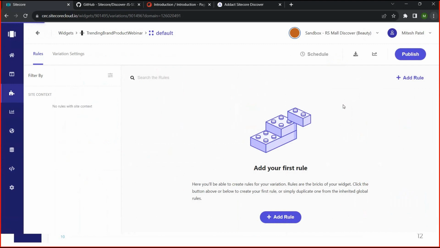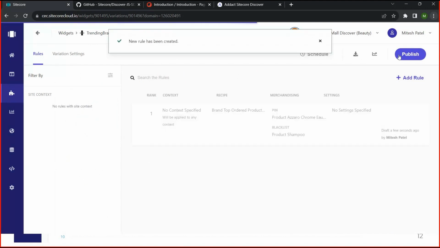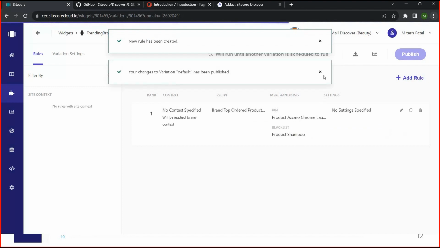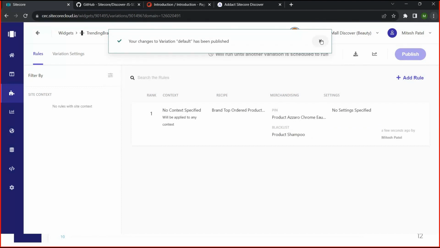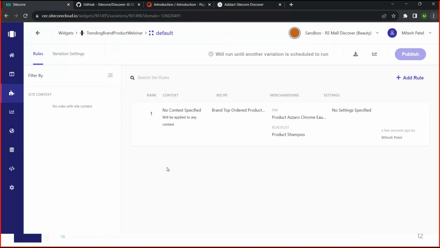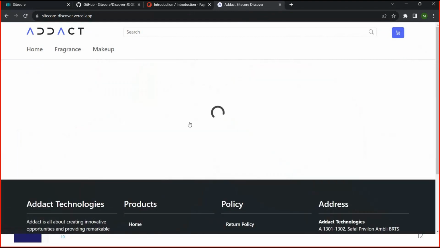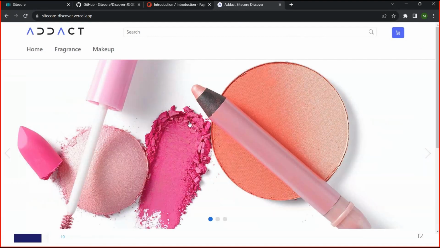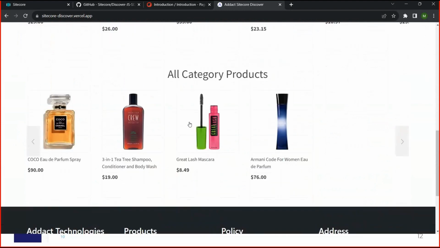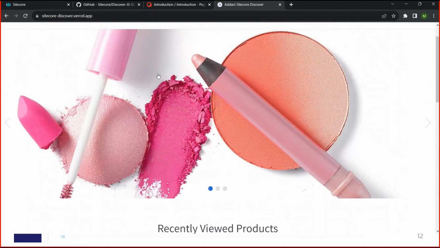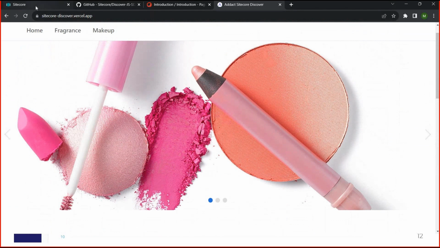Let me see this one and publish this component. Okay, so this way we have created one widget. Let me showcase you one website. You can see we have created one website using the SDK, and in the home page you can see I have currently configured 3 widgets. This SDK website is already connected to this portal itself.